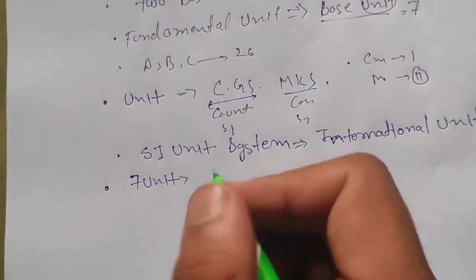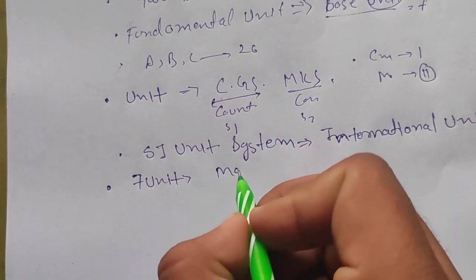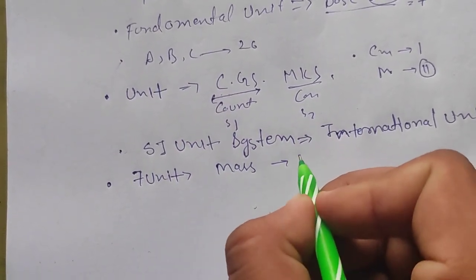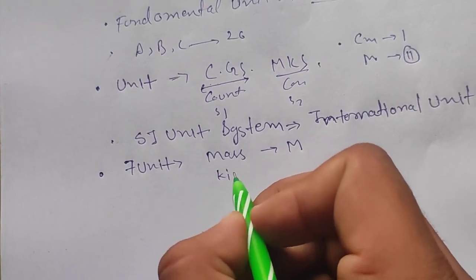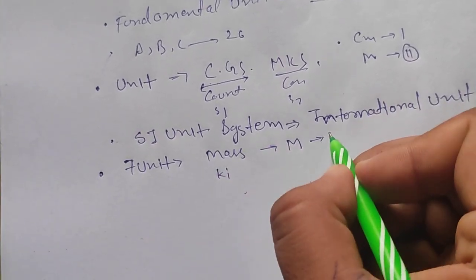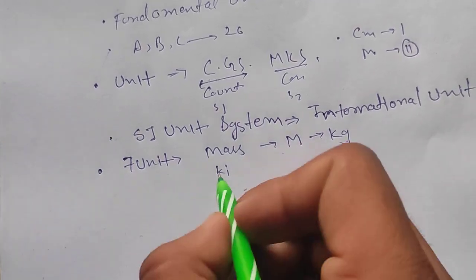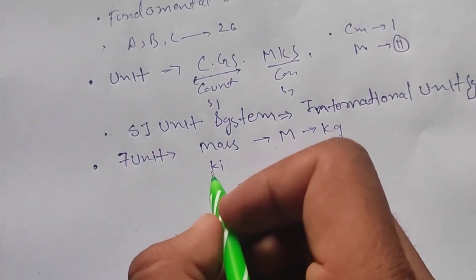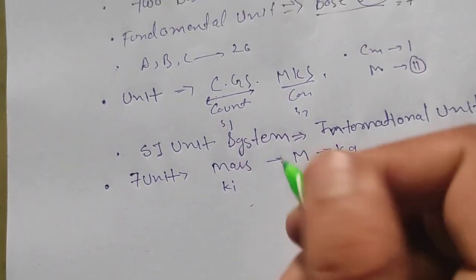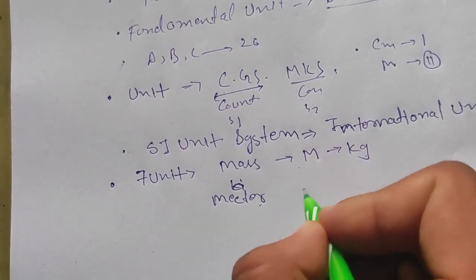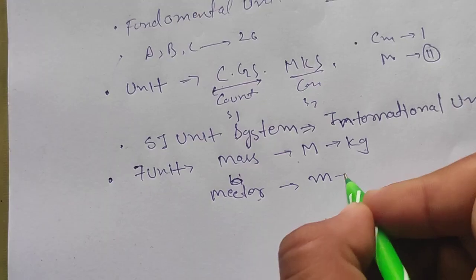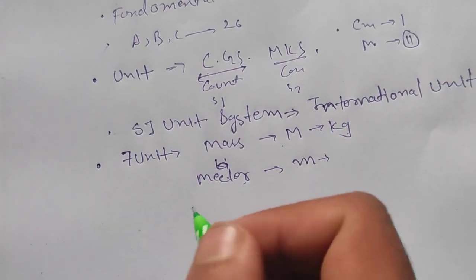First, mass. The SI unit of mass is the kilogram, with the symbol kg. Then the meter, M for meter, is for length.